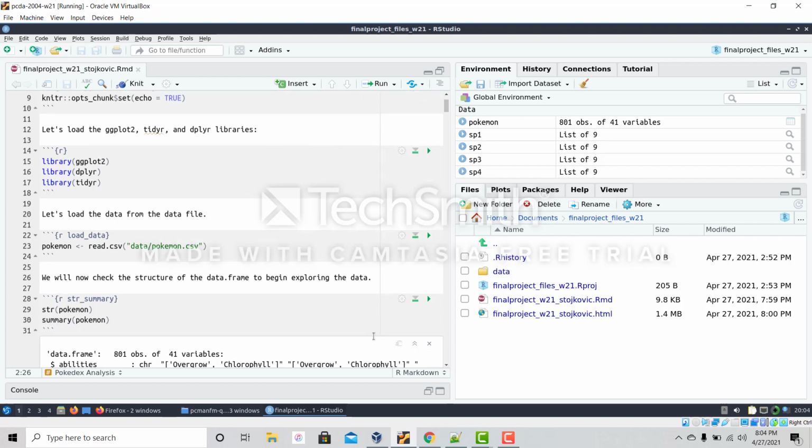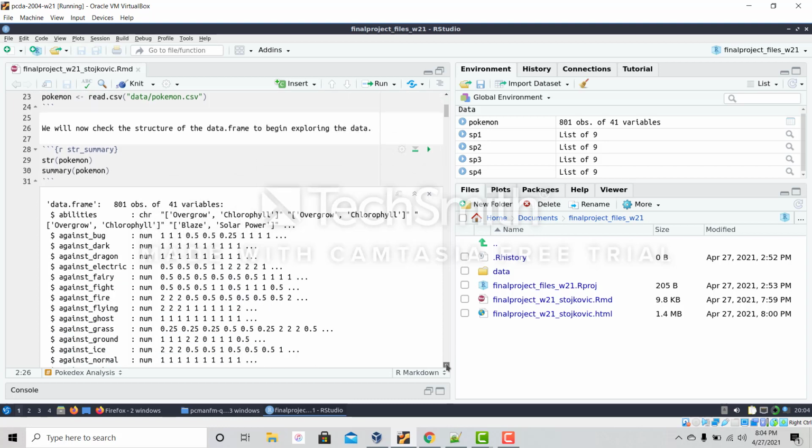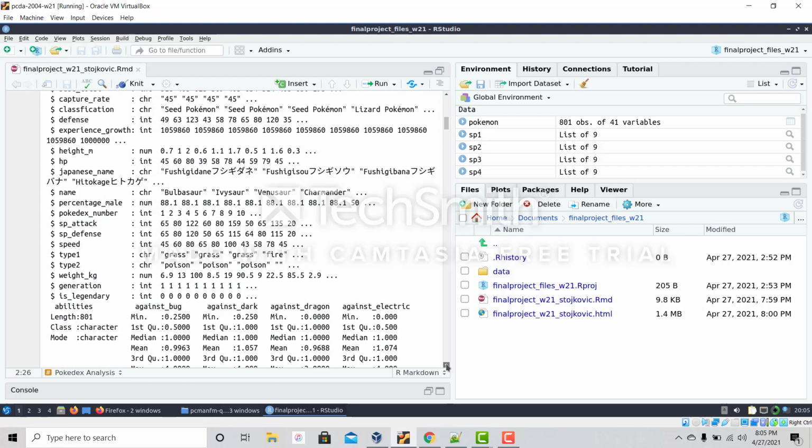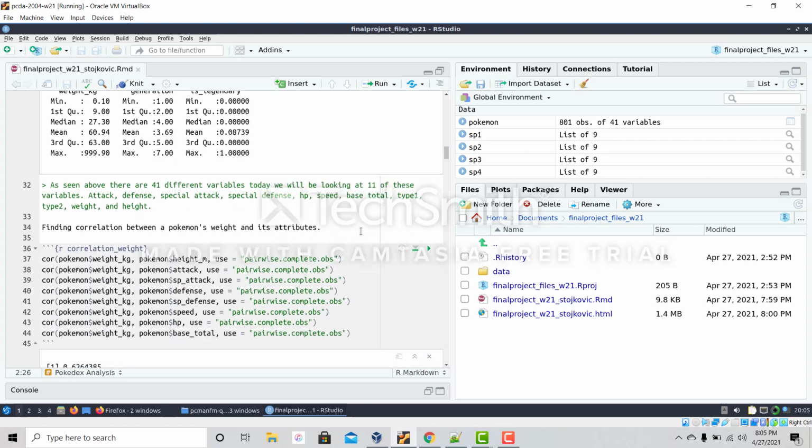After loading the CSV file, I used the str and summary functions to get a better idea of what I was dealing with. There are a total of 41 variables in this data set. Of these 41, we will only be looking at 11 variables. These variables are the attack, defense, special defense, HP, speed, and base total attributes, along with the type 2, type 1, weight, and height variables of the Pokemon.